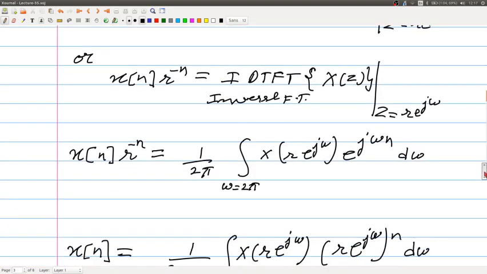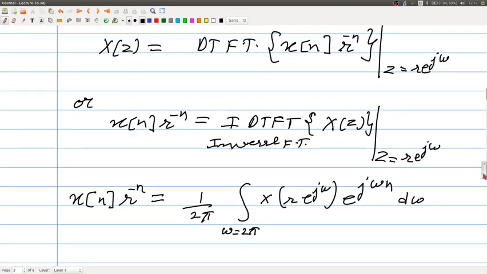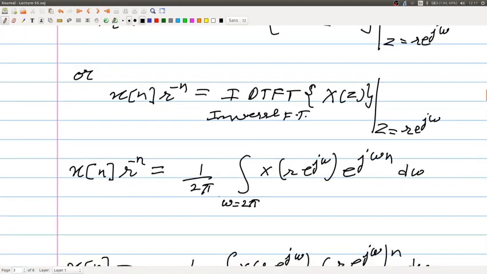Recall the synthesis equation, or the inverse DTFT expression. If I write this in terms of the inverse expression mathematically, what I would get is x[n] r to the power minus n is equal to 1 by 2 pi integral over 2 pi X(r e to the power j omega) into e to the power plus j omega n d omega.